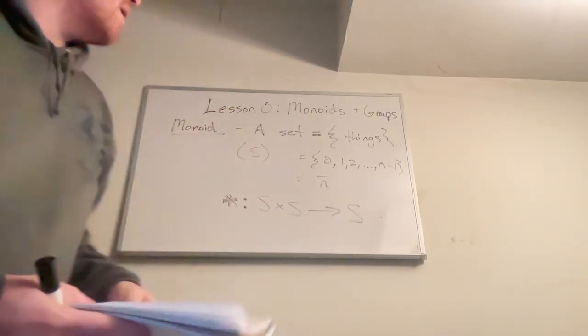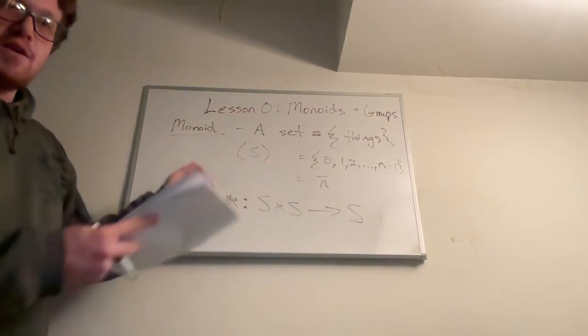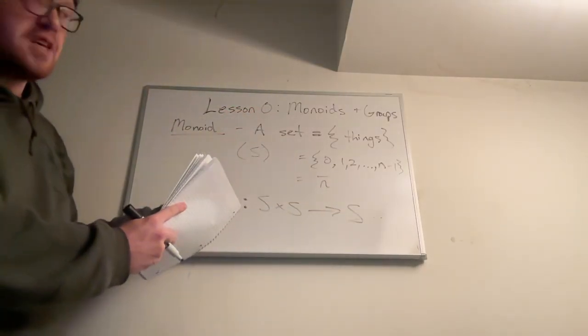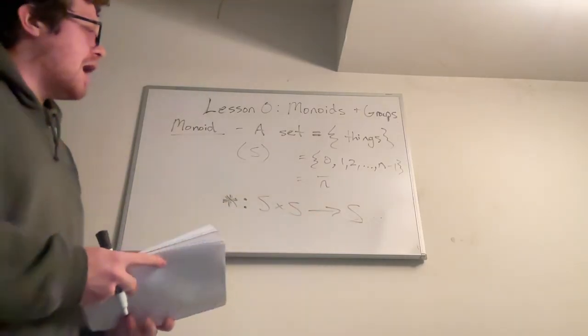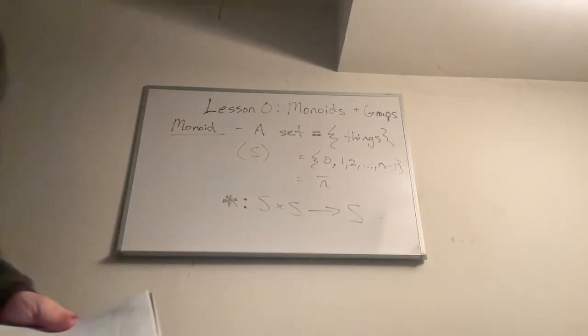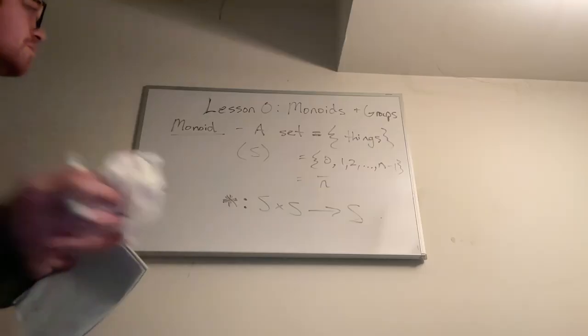Right, so yeah, we have this set, we have this operation which allows us to combine two elements from the set and get a new element from the set, but it can't be any operation. It has to satisfy these certain properties.